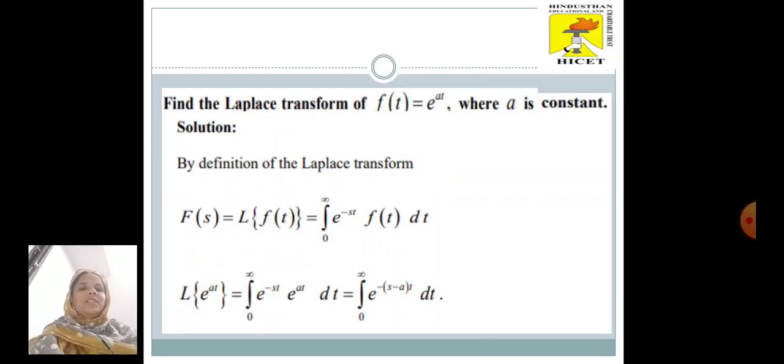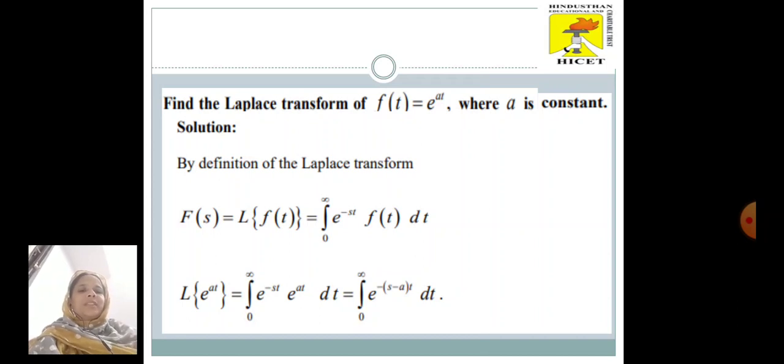Now let us see this by another example. Find the Laplace transform of f of t is equal to e power at, where a is a constant. By definition of Laplace transform, we have F of s is equal to L of f of t, which is equal to integral 0 to infinity e power minus st f of t dt.